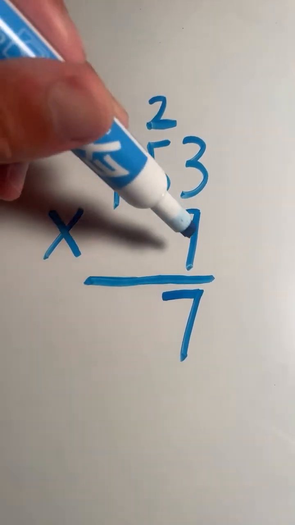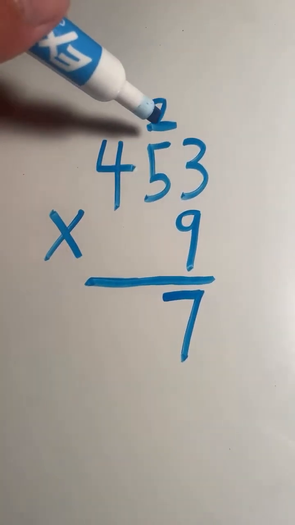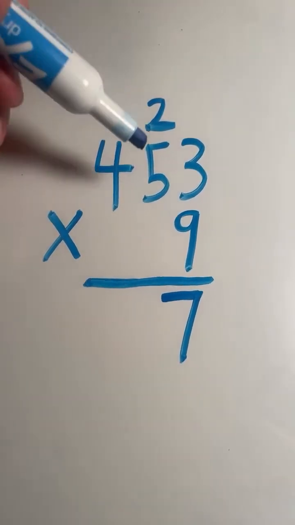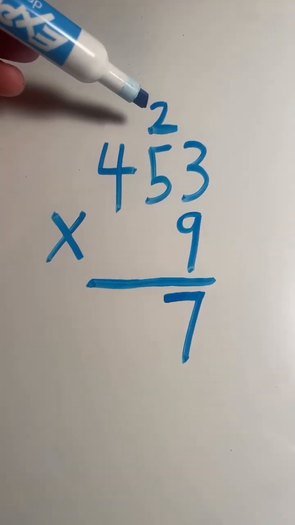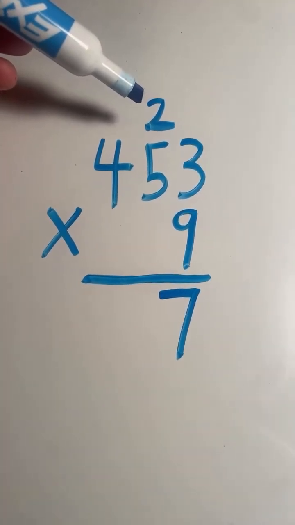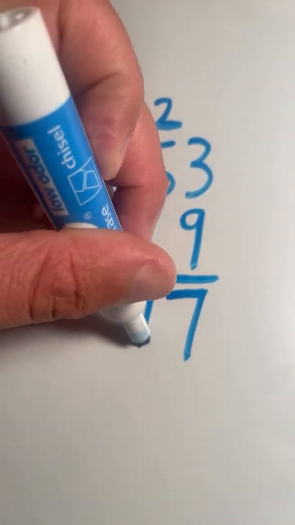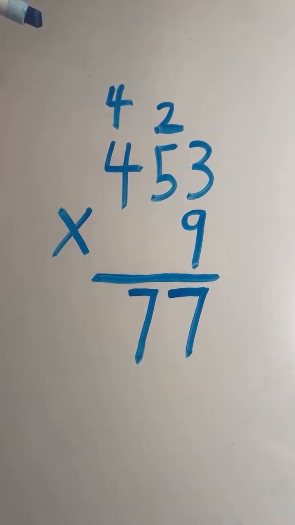Next we're going to multiply 5 times 9, and then we have to add the 2 that we carried over. 5 times 9 equals 45, plus 2 is 47. Again, we have to regroup because our product is more than 10. So the 7 in 47 goes in the tens place. The 4 in 47 gets carried over to the hundreds place.